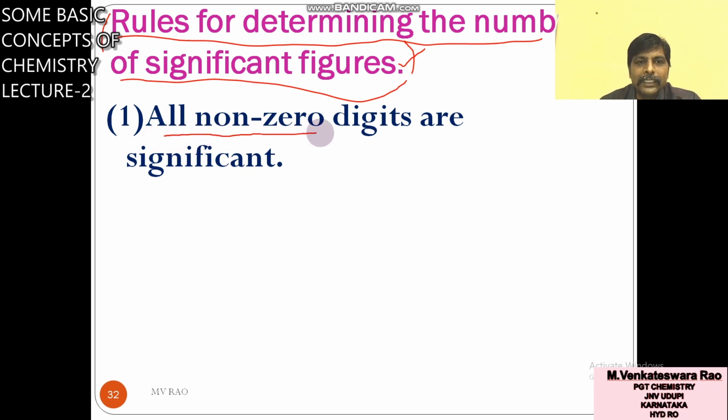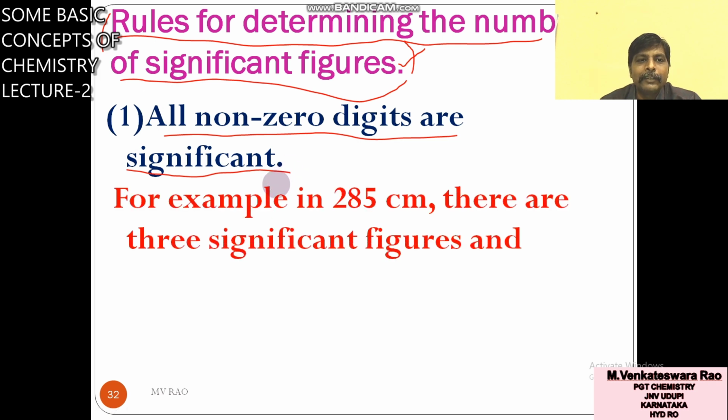For example, 285 centimeters. How many non-zero digits are there? 1, 2, 3. So the number of significant figures is 3.